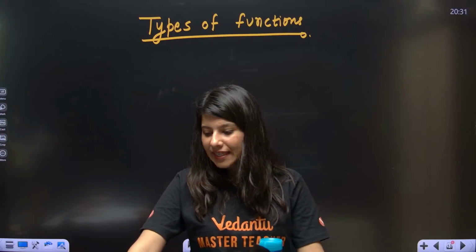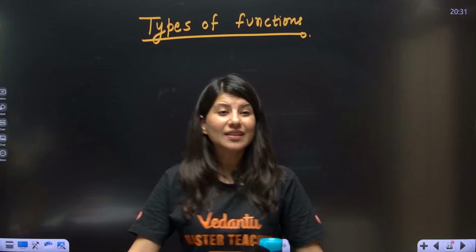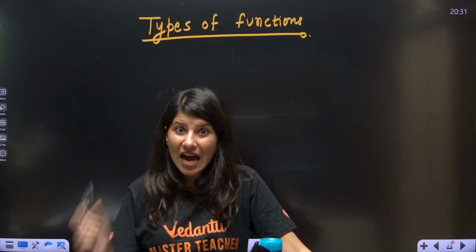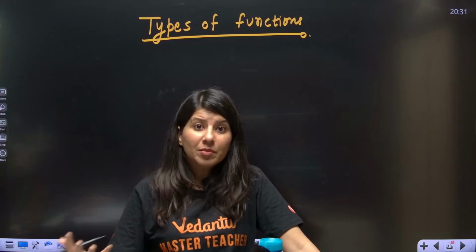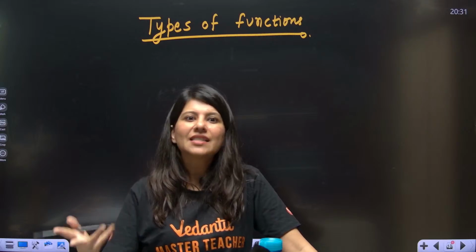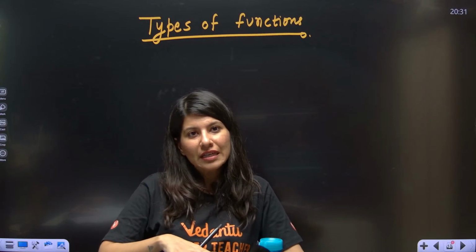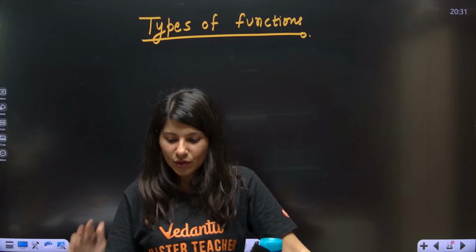JEE aspirant is saying one to one, many to one, into. No, this is not a type of function. This is what you are calling a classification of a function. I am just talking about the types of function which are available, which you can use. One function is nothing but the classification, like cubic function are one function or many one function. Okay, no, I'm not talking about that.